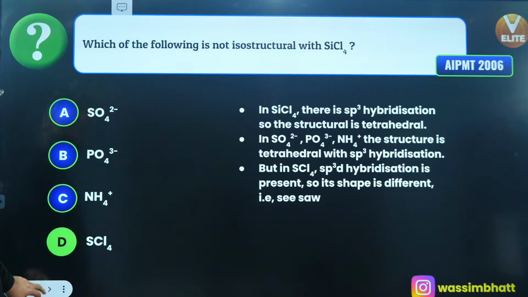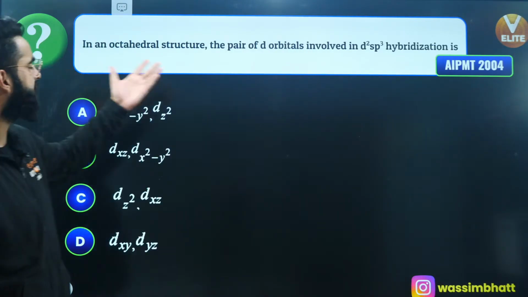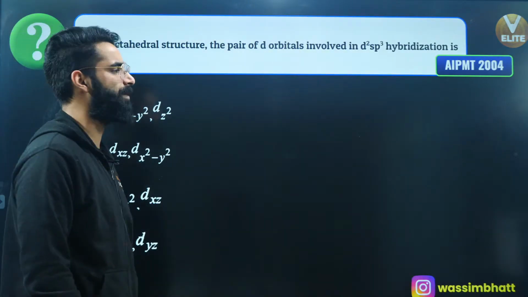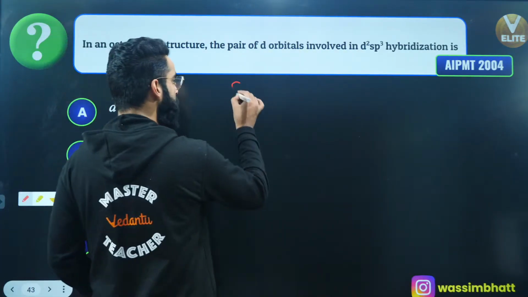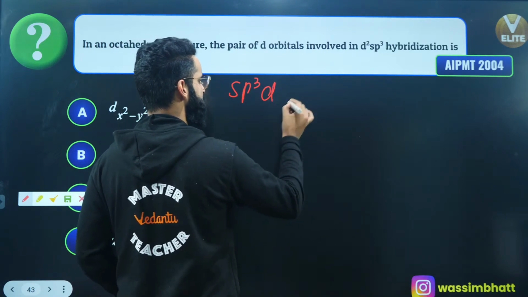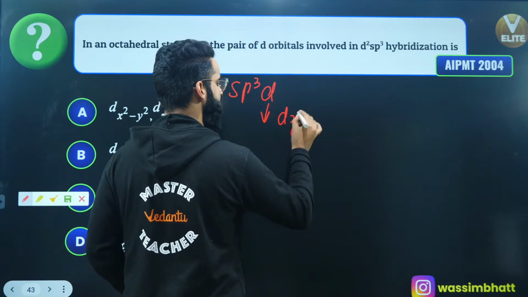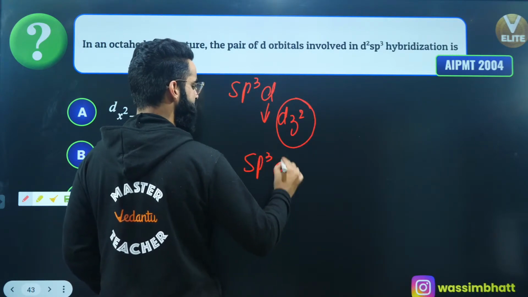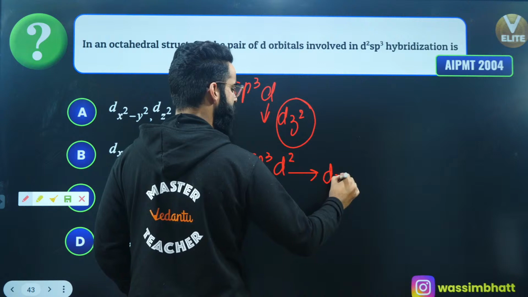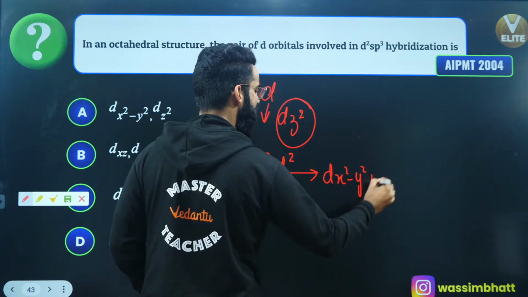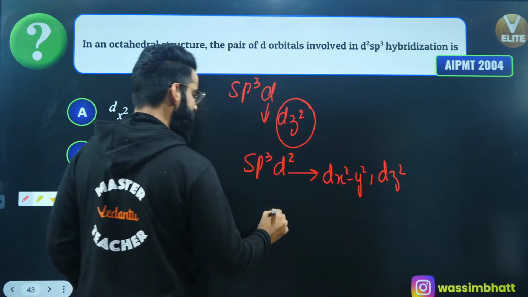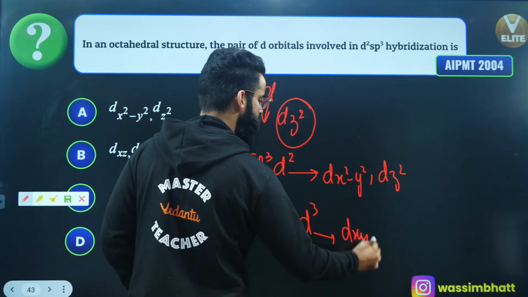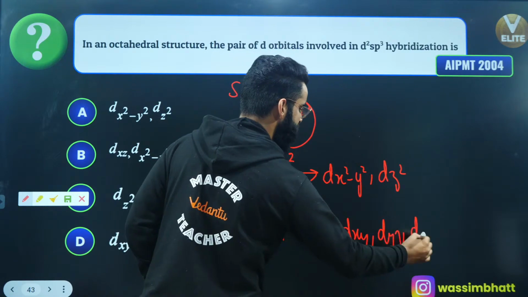Moving on to one more then. Let's see if you have more questions. In an octahedral structure, the pair of d orbitals involved in d2sp3 hybridization. I have told you, in case of sp3d hybridization, which d orbital is involved in the hybridization? It's dz square. In case of sp3d2 hybridization, which d orbitals are involved? It is dx square minus y square and dz square. And similarly, in case of sp3d3 hybridization, which d orbitals are involved? It is dxy, dyz and dzx.